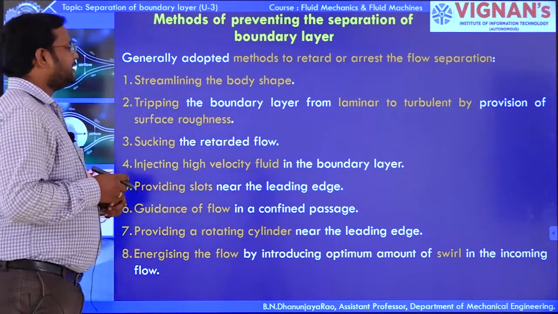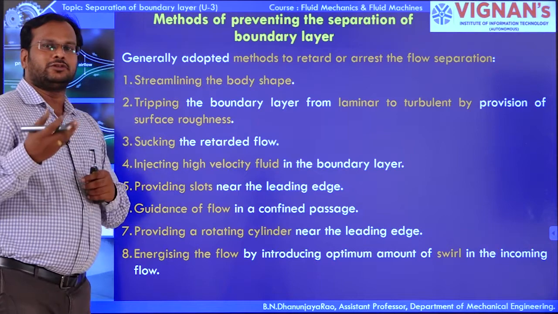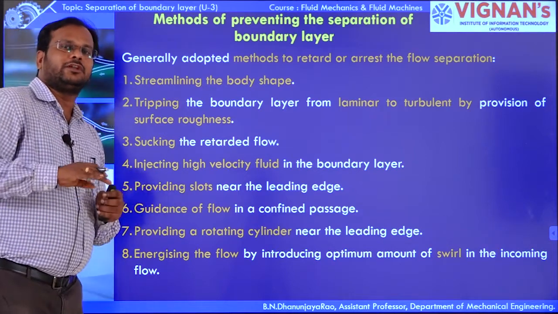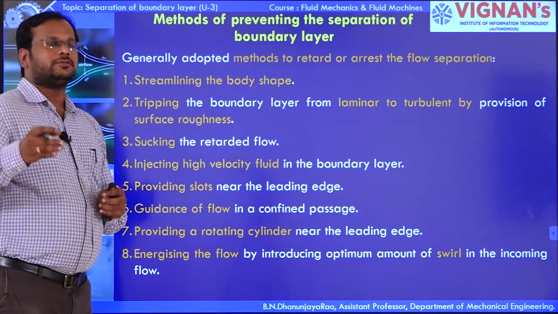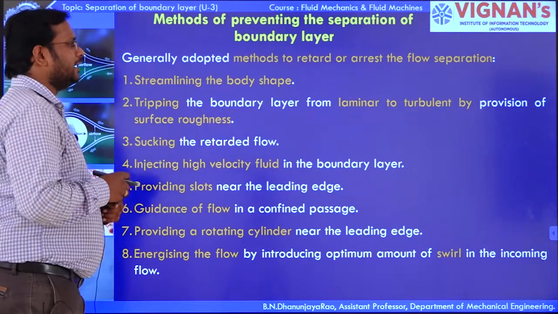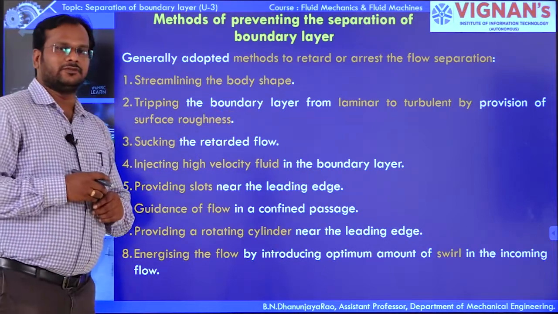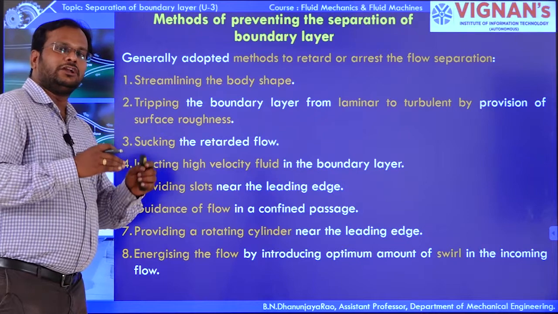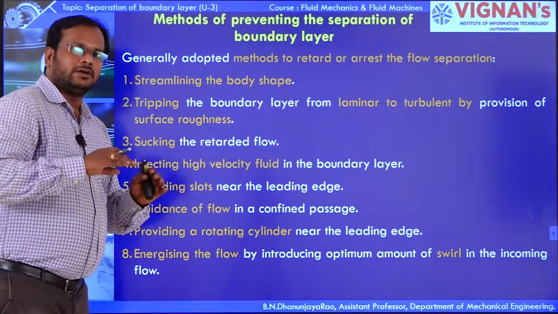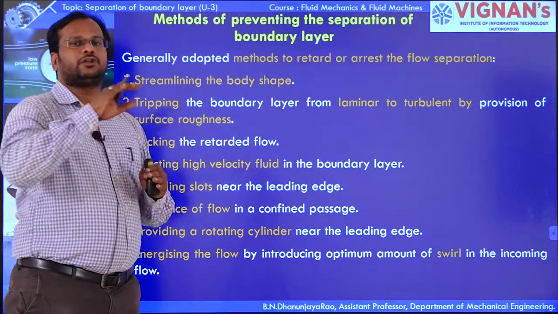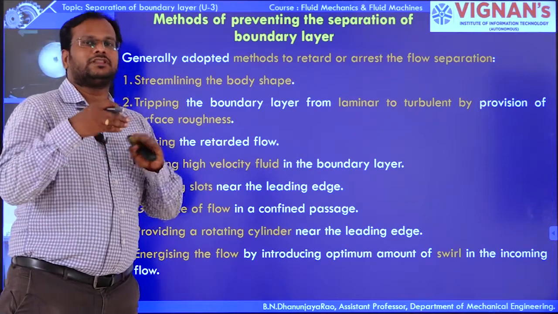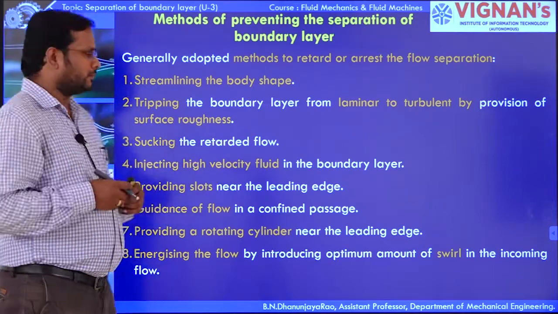Second one, tripping the boundary layer from laminar to turbulent by provision of surface roughness. We need to provide a surface roughness to the particular object to trip the boundary layer from laminar to turbulent.